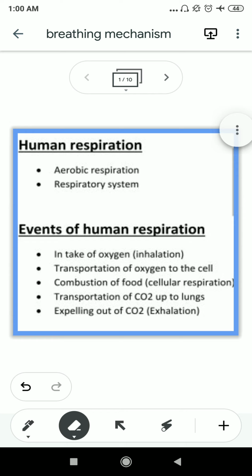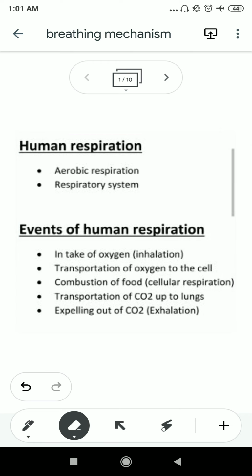Okay, so today we will discuss human respiration. Before, we already discussed the process of respiration in plants and in simple organisms. We already know what respiration is, the concept of respiration, and what the requirements of the respiration process are in plants and in other organisms. So now we'll specially discuss the process of human respiration.